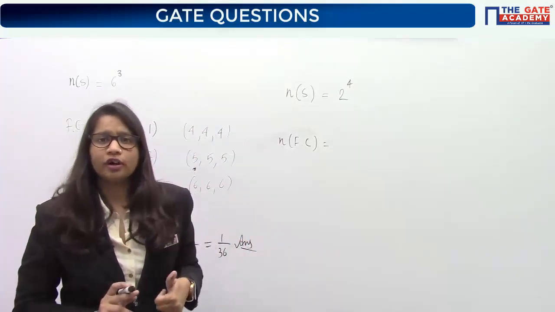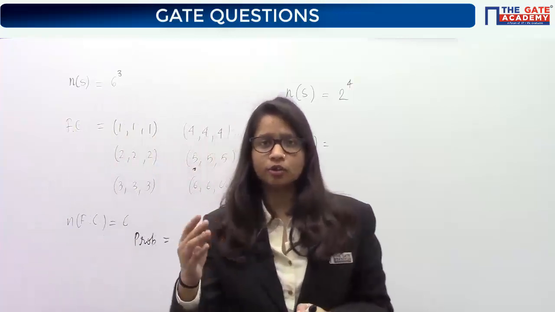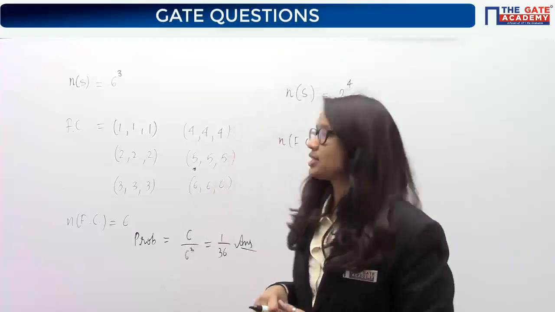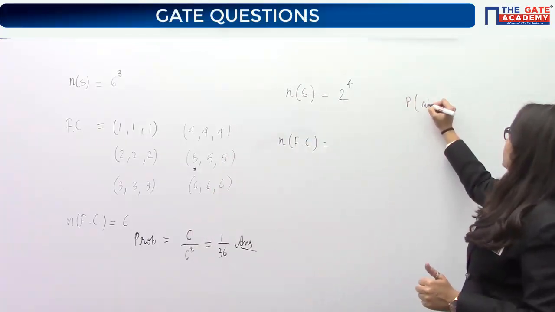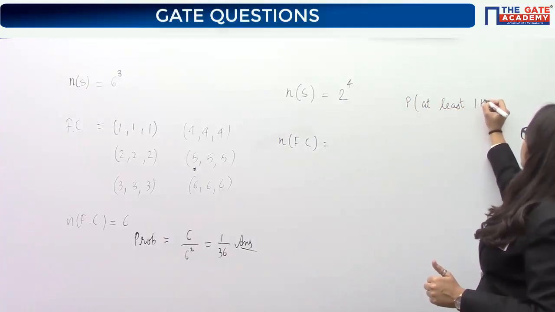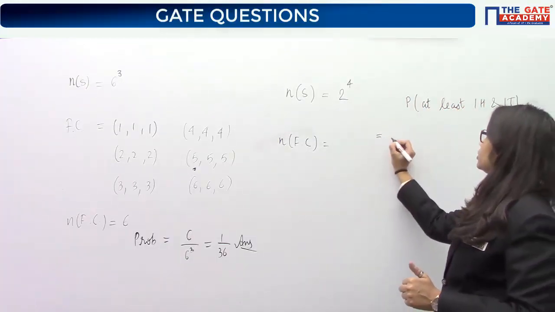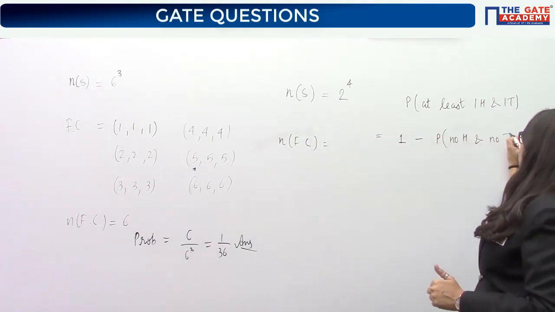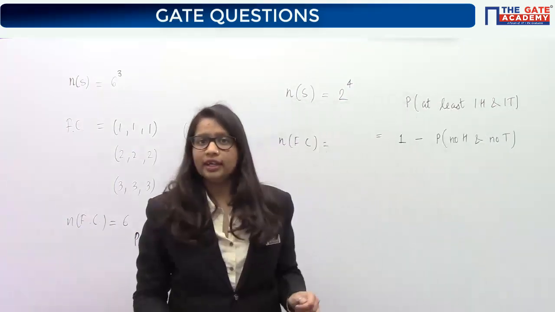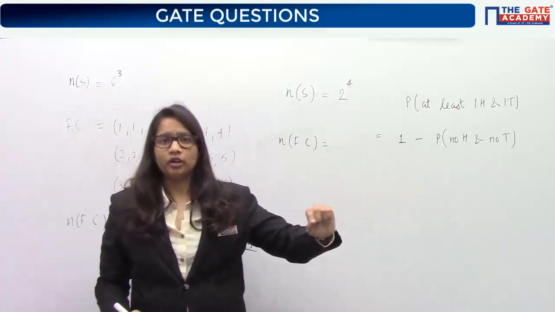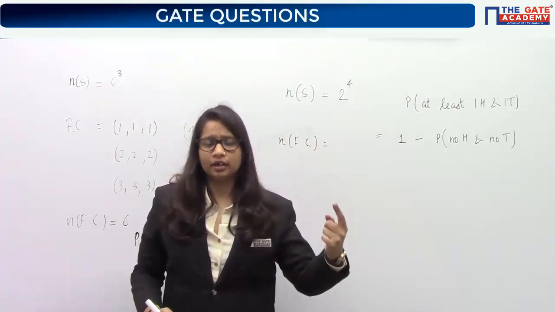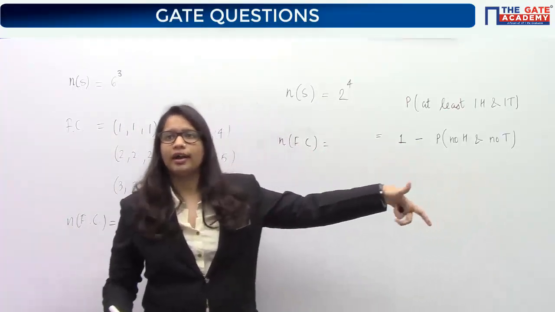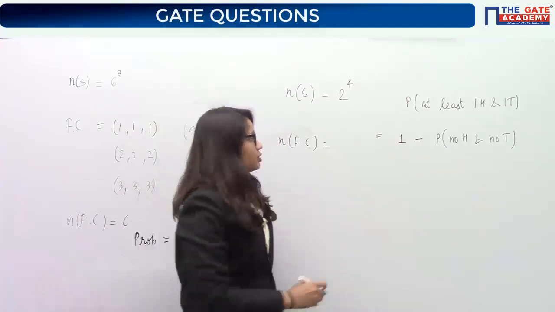Because the at least case includes all those cases where heads is greater than 1 and tails is greater than 1, instead of finding the probability of at least 1 head and 1 tail, we will just find the probability that there is no head or no tail, because only this will be the case where we will not get one of them. We need at least 1, so it is nothing but 1 minus the probability of 0 heads or 0 tails. Have you understood this thing?